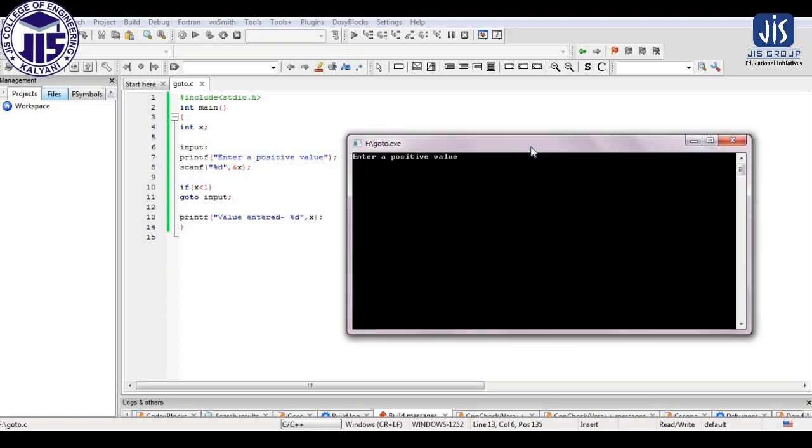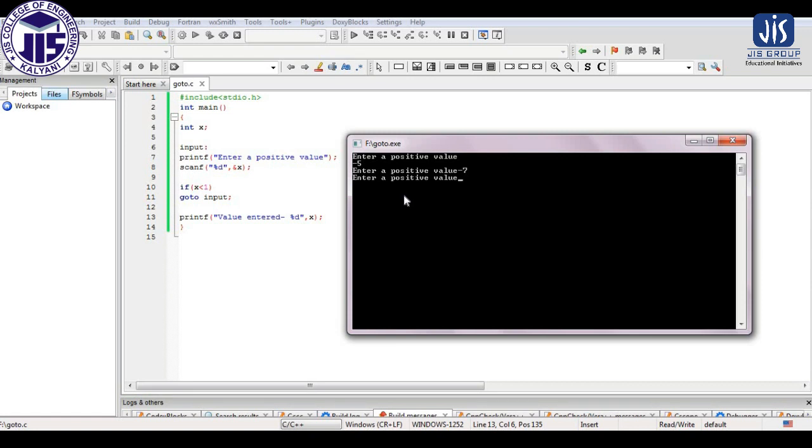So this is statement number 7. Now if I enter a value here, I entered -5, a negative number. As you see, the condition will be true if the value of x is less than 1, so it is again asking for input. That means it gets back to instruction number 7, the printf statement. And if I enter another negative value, it will again ask for another value.